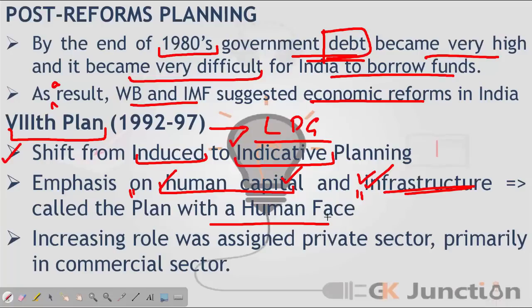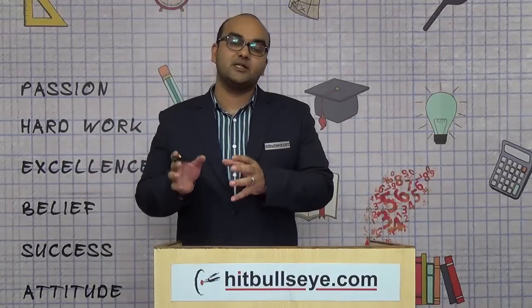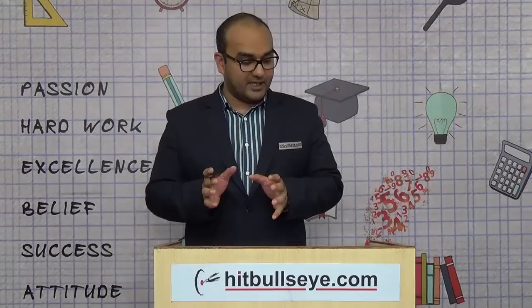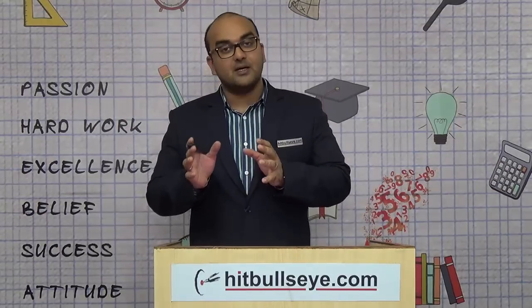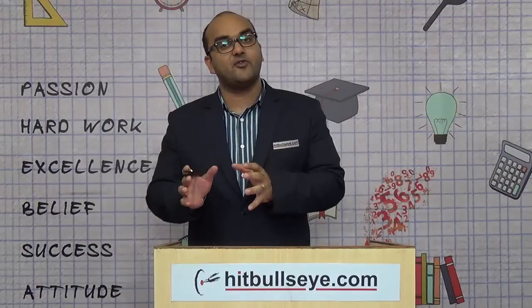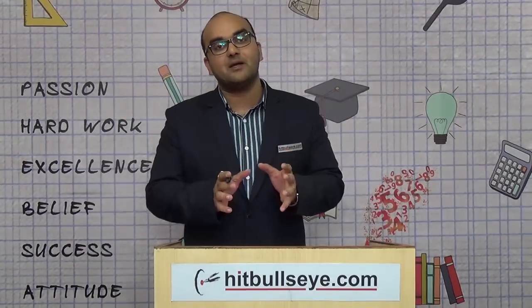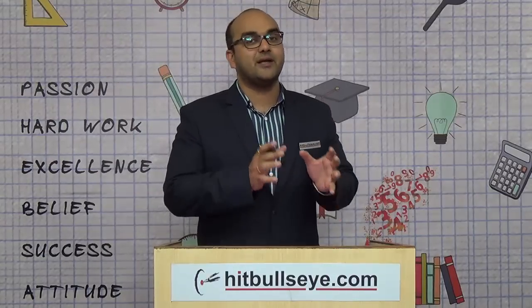Later and more importantly, an increasing role was assigned to the private sector. So earlier the government sector enjoyed a monopoly over a large number of industries. But after the eighth five-year plan, only 6 industries were left to the monopoly of the government. In all other industries, private companies could invest and work in.